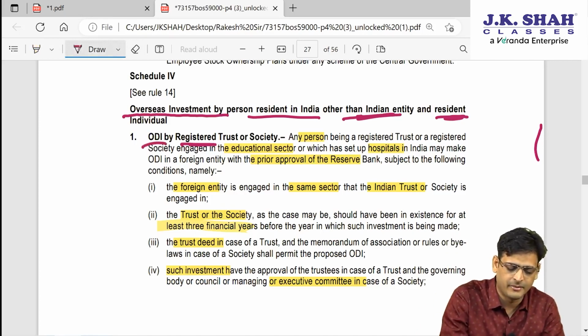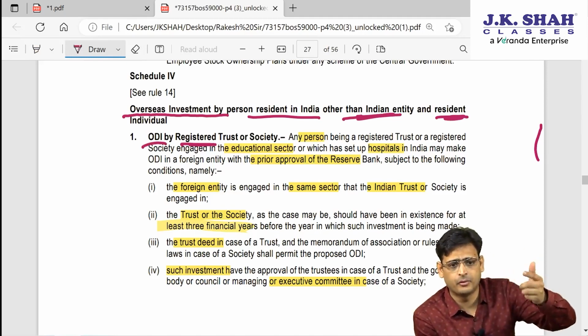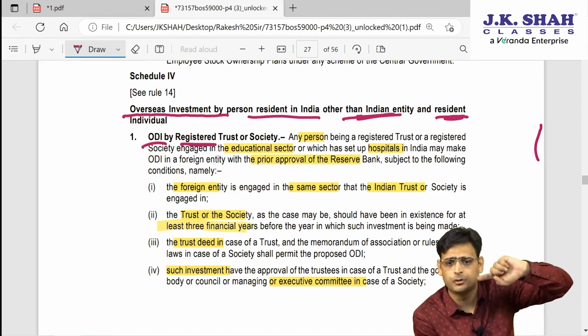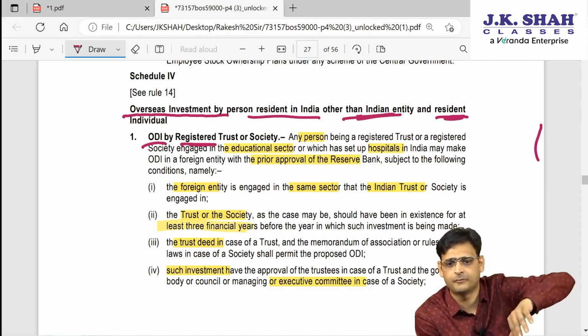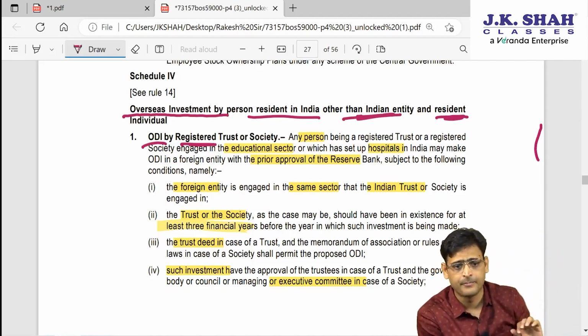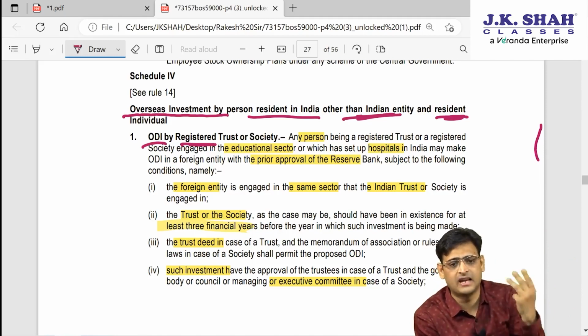So when the ODI is made by the registered trust, they are saying the trust shall be into education or hospital sector, and then you should take prior approval of RBI. The other foreign entity should be in the same sector as you are. Like if you are in education or hospital, they shall be in education or hospital. Then they are saying that the trust should not be into loss. They should get profit in last 3 years.